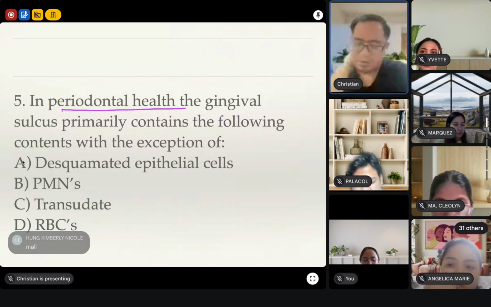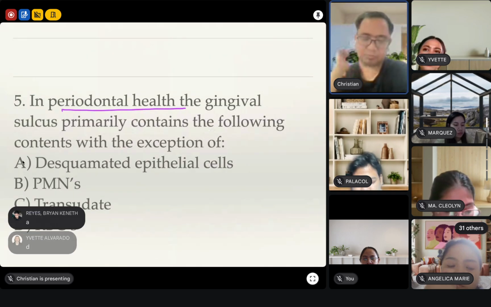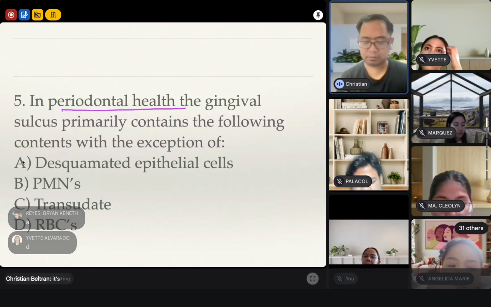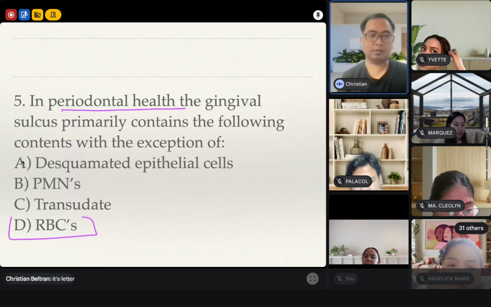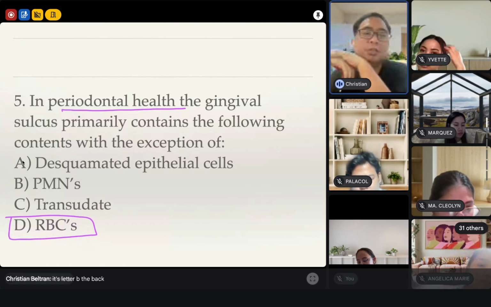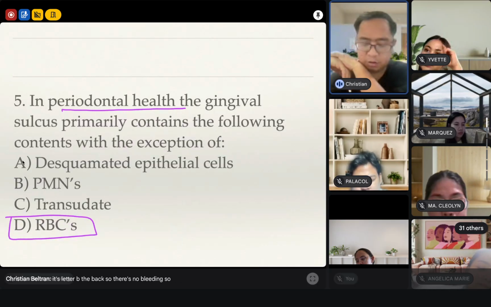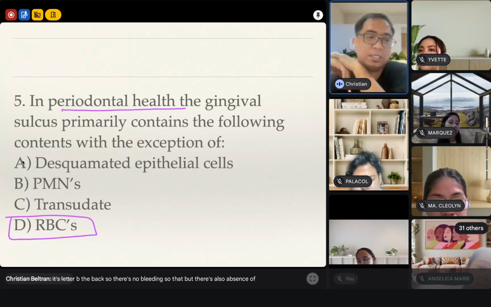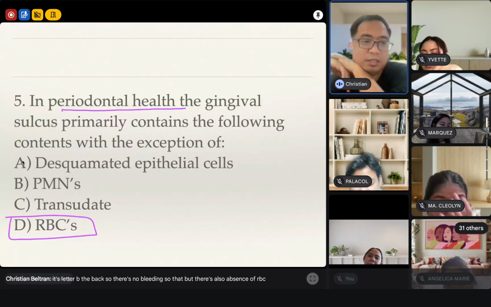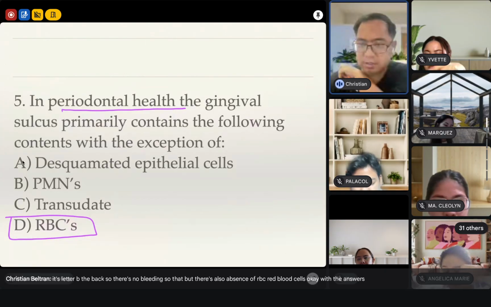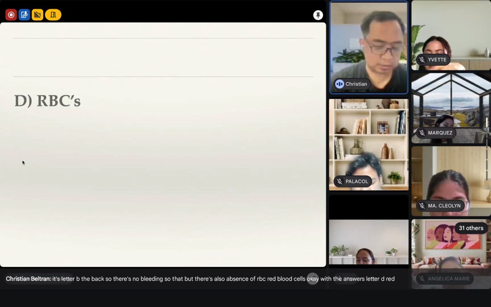It's letter D, because there's no bleeding. There's also an absence of RBC, red blood cells. So the answer is letter D, red blood cells.